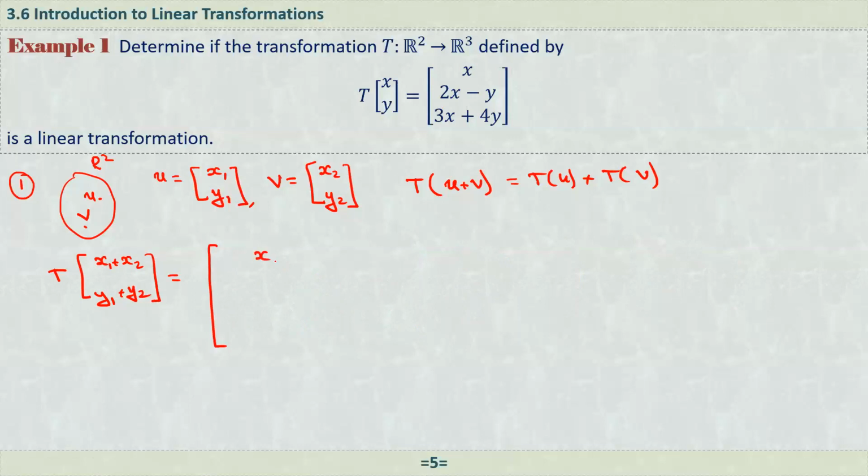First component is x1 plus x2. 2 times first component, x1 plus x2, minus second component, that is y1 plus y2. And here we have 3 times first component, 3 times x1 plus x2, and plus 4 times second component, that is y1 plus y2.